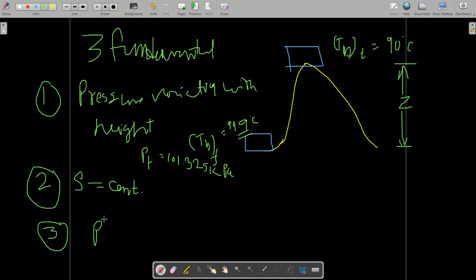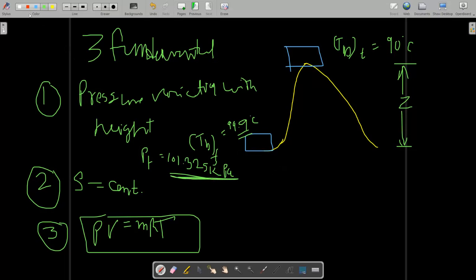The third one is our basic equation PV equals mRT. So these three fundamentals we have to use, and we can solve. As you go up, the density of air will decrease, but the density of water will not decrease. But the boiling point will decrease, so the saturation pressure will decrease. As we know, the pressure at the foothill is 101.325 kilopascal, so obviously the pressure at the top of the hill will be less than this. That we have to find.